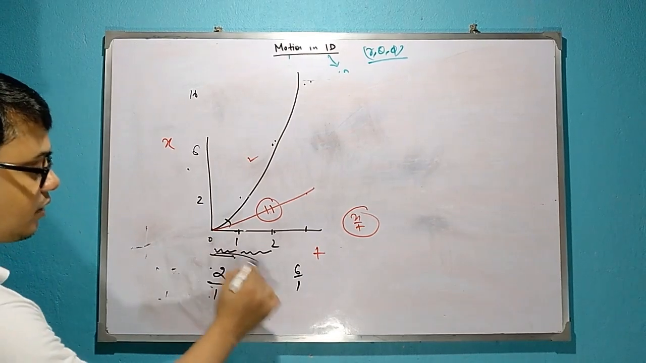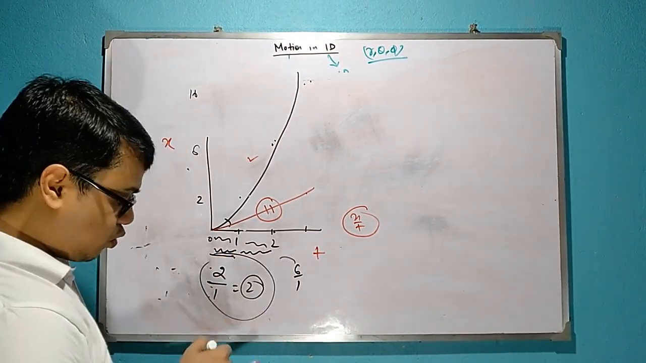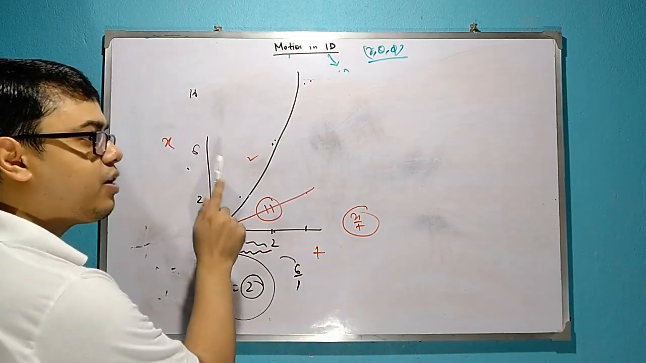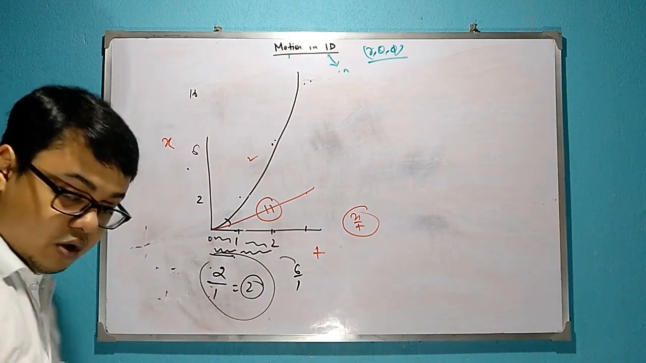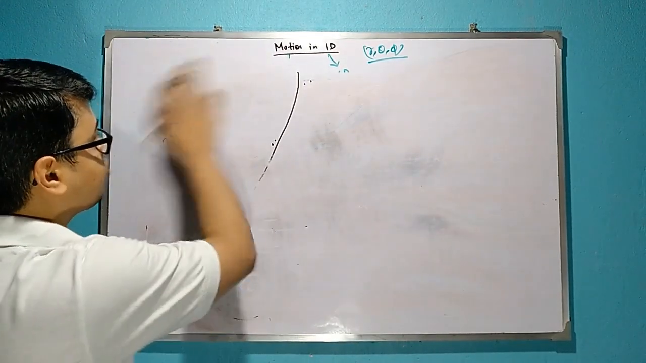That means the velocity is not the same between 0 to 1 and 1 to 2. So, its velocity is not constant. That means it is a non-uniform type of motion. If it is a non-uniform type of motion, there are several types of cases.